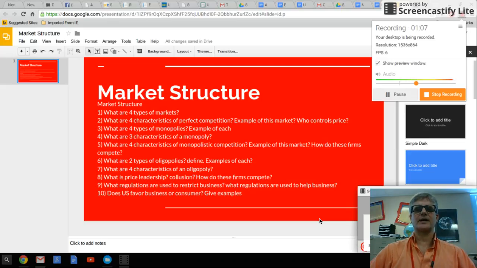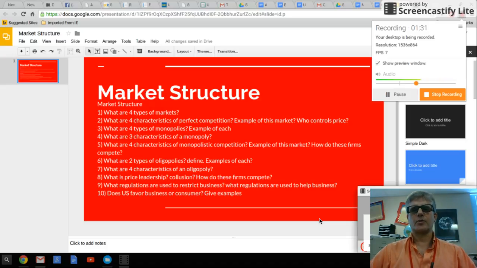Third, there's lots of information about the product, lots of information about the price, and there's easy access to information. And then it's an identical product or a very, very similar product. In the wheat simulation, the wheat was wheat, which was wheat. An example of this market might be in farming, you might see it in the stock market. I always say one of the close ones is restaurants, maybe fast food restaurants.